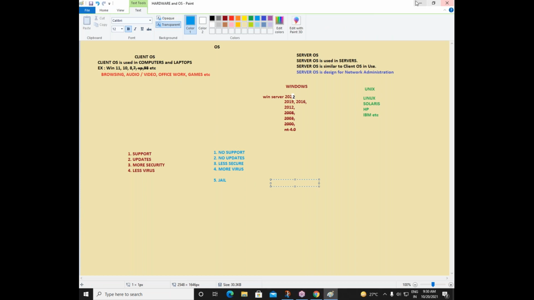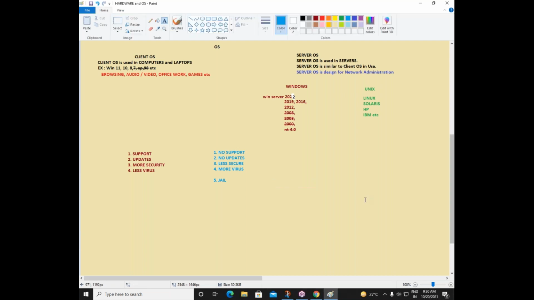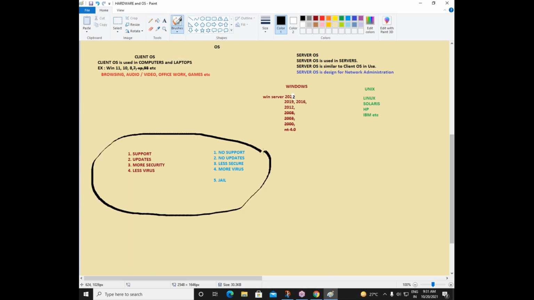Okay, friends. So I hope it is clear now what an operating system is and the types of operating systems. And what is the difference between a server OS and a client OS, and what we have under server OS, that is Windows Server as well as Unix servers. So I hope this is also clear. And the last thing that we have seen here is the difference between a pirated OS and a genuine operating system.